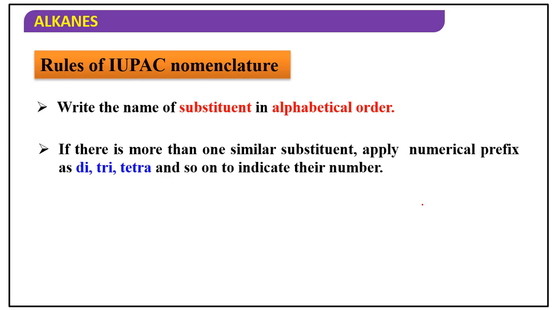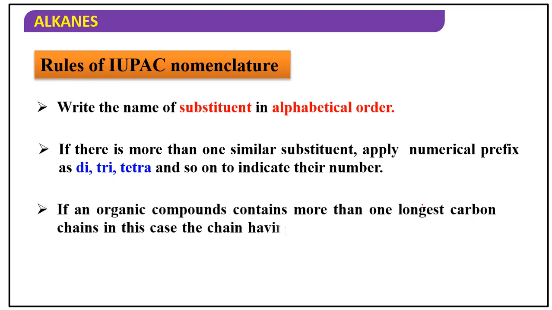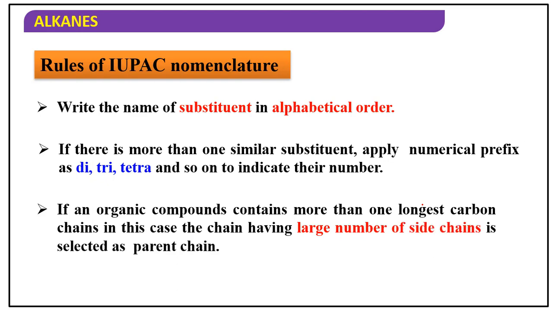If there is more than one similar substituent, apply numerical prefix as di, tri, tetra and so on to indicate their number. If an organic compound contains more than one longest carbon chain, in this case the chain having the largest number of side chains is selected as parent chain. Sometimes we will get more than one option. In that case, you have to select which long chain has more substituents. That is the main chain or parent chain or principal chain.